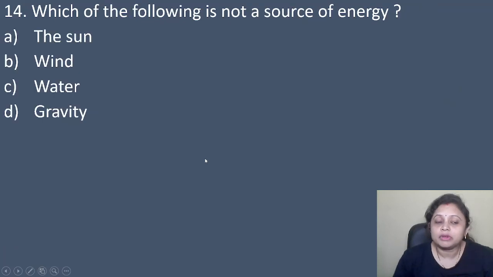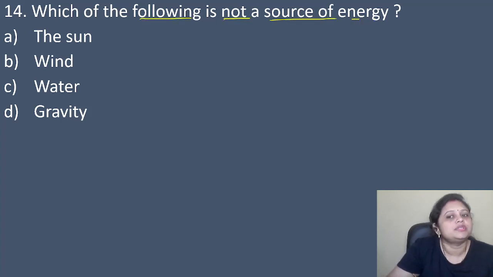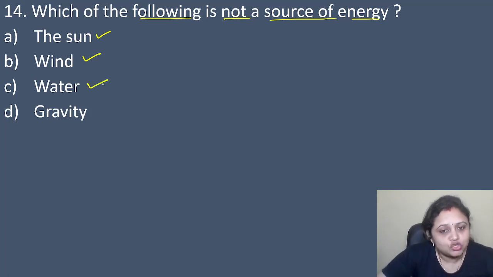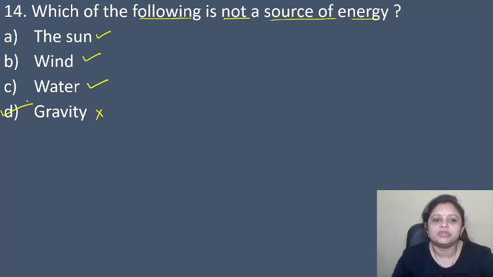Right? Coming to the next question, which of the following is not a source of energy? Option A, the sun. B, wind. C, water. D, gravity. So in the question it is asked which of the following is not a source of energy. Sun, is it a source of energy? Yes. Wind, is it a source of energy? Yes. Water, it is also a source of energy. Gravity, is it a source of energy? No. Right? So gravity is not a source of energy. So correct answer is option D.